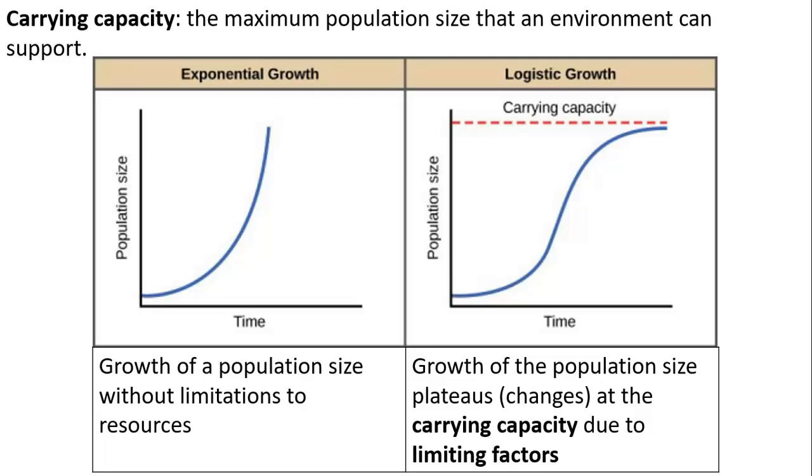So what's the carrying capacity then? The carrying capacity is the maximum population size that an environment can support. For example, I have a very small piece of grass or a very small piece of land that's full of grass. This small area of grass will only be able to carry a certain amount of rabbits. More than this, there will be a lot of struggle of existence, which is competition, and some of the rabbits will be eliminated. So the death rate will increase.